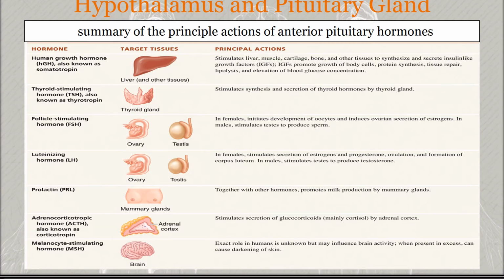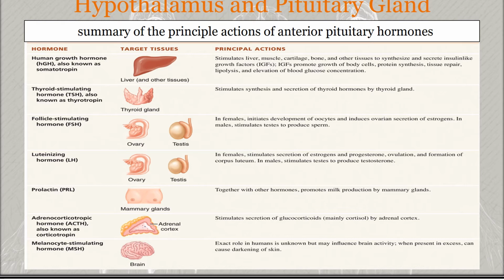Here we can see the summary of the principal actions of the anterior pituitary hormones. The growth hormone we already discussed. The second one is the thyroid stimulating hormone, otherwise known as TSH. It stimulates the synthesis and secretion of two thyroid hormones, T3 and T4. T3 is triiodothyronine and T4 is thyroxine, and both are produced by the thyroid gland.